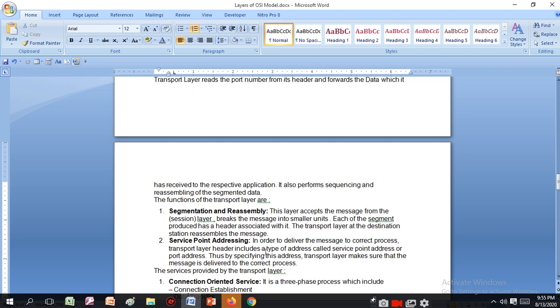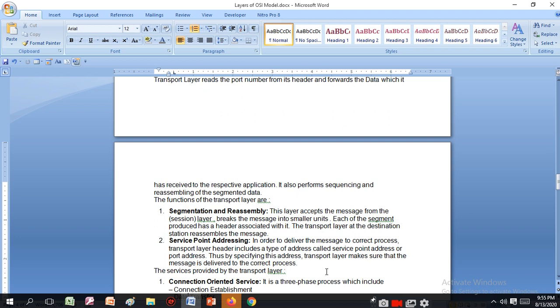Service point addressing: in order to deliver the message to the correct process, the transport layer header includes a type of address called service point address or port address. Thus, by specifying this address, the transport layer makes sure that the message is delivered to the correct process.